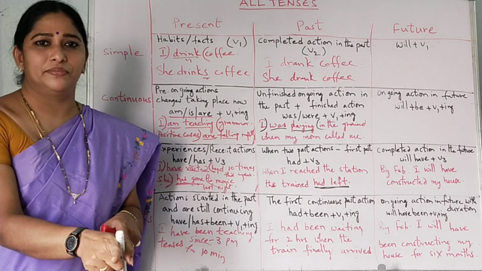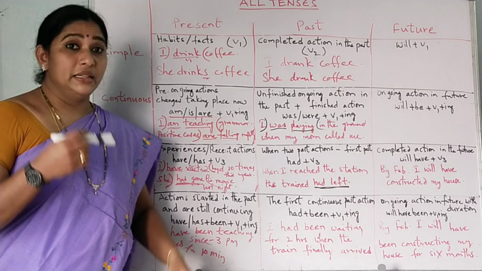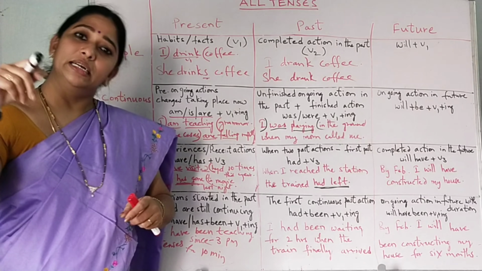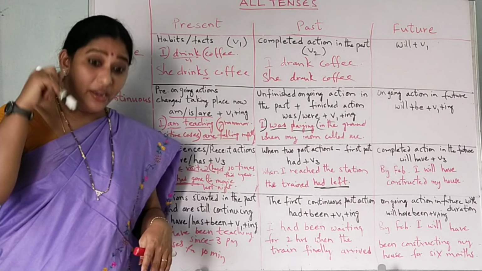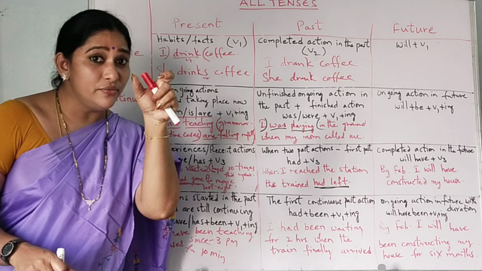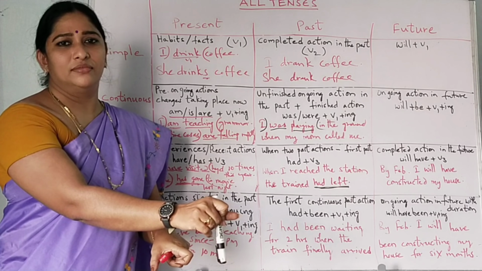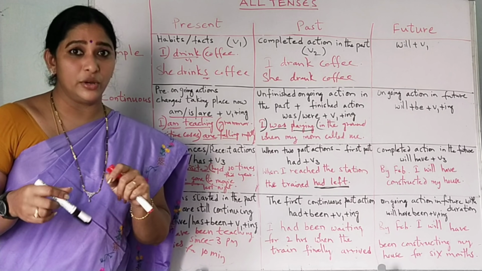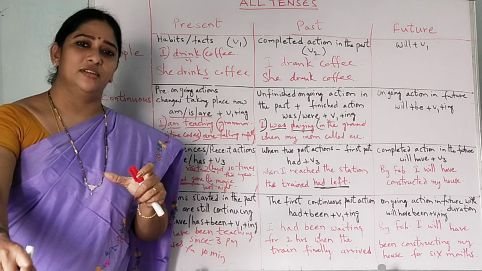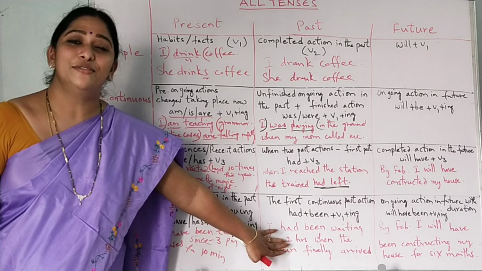Finally, the train arrived. Here in this situation, by the time I reached, the train had left. Had left is the first one, then I reached. And here: I had been waiting for the train in the railway station for 2 hours, after waiting for the 2 hours, the train arrived. So which action is the first one? Waiting for the train is the first action. So in that area, we can use past perfect continuous tense.